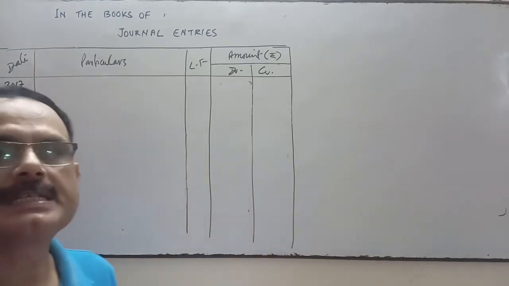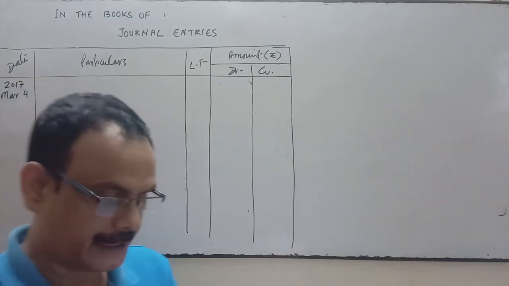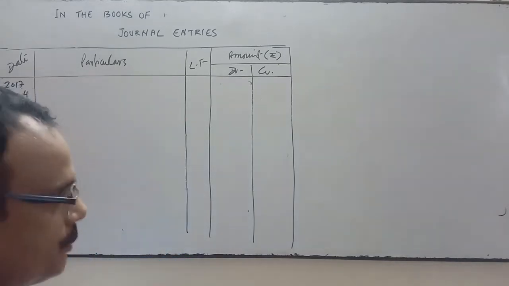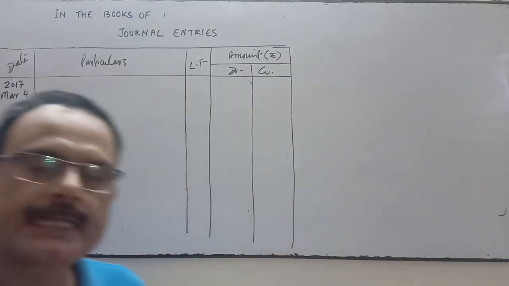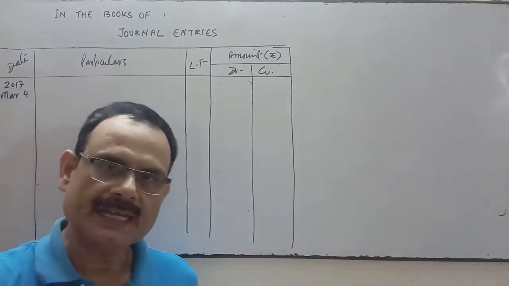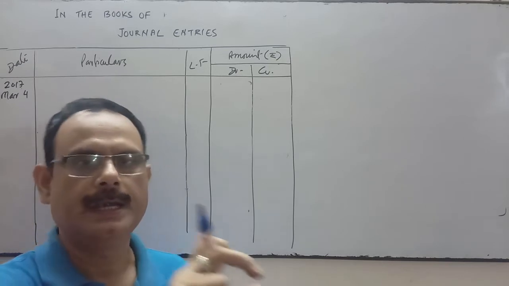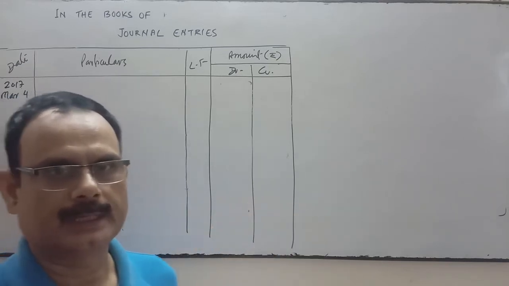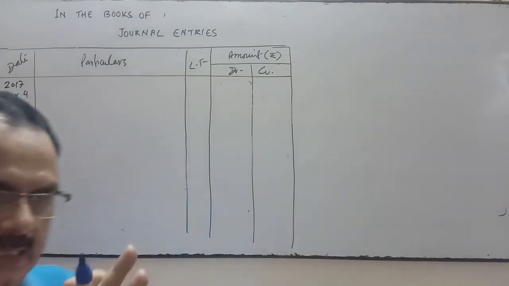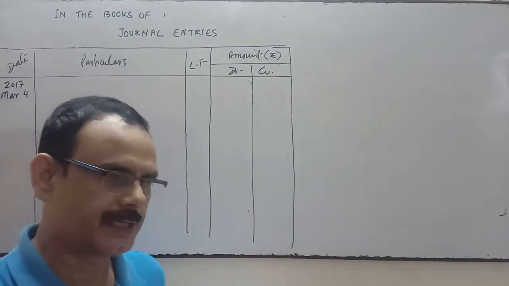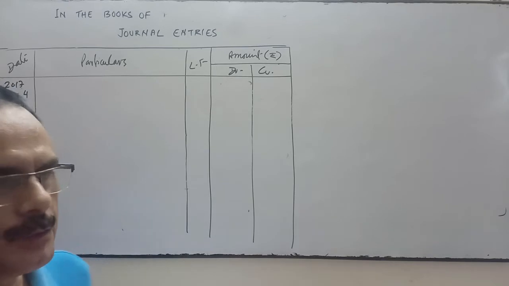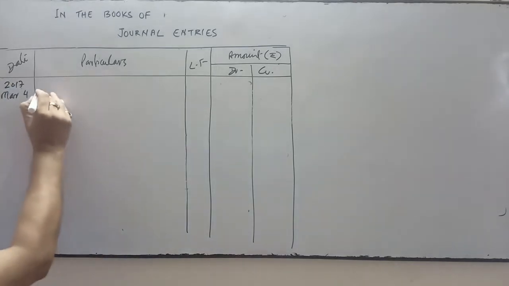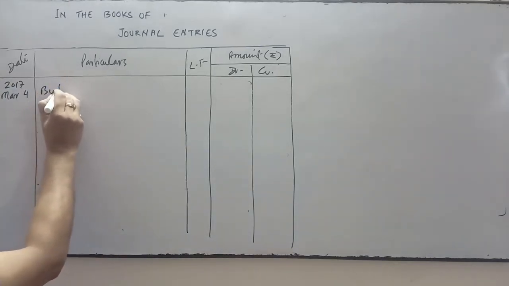First transaction is purchased building and incurred expenses on its purchase. Whatever expenses we have incurred on purchasing the building will all be included in the building. I had already discussed it, because it's a capital expense. This expenditure which is related to building is a capital expenditure, so that amount will be included in the building account. So the building account will be debited.